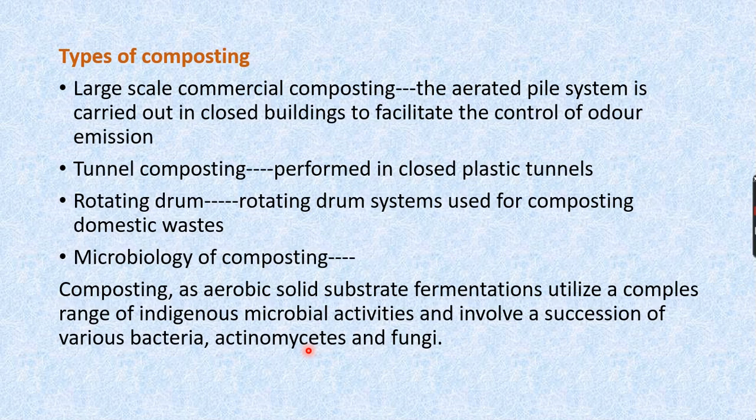And then for types of composting, we have different types of composting. For large scale commercial composting, the aerated pile system is carried out in closed buildings to facilitate the control of odor emission. Generally during the composting process, we'll get a very unbearable smell, or odor. So that is going to be controlled in large scale commercial composting. In these systems, forced aeration with regular turning is used to create good composting conditions.